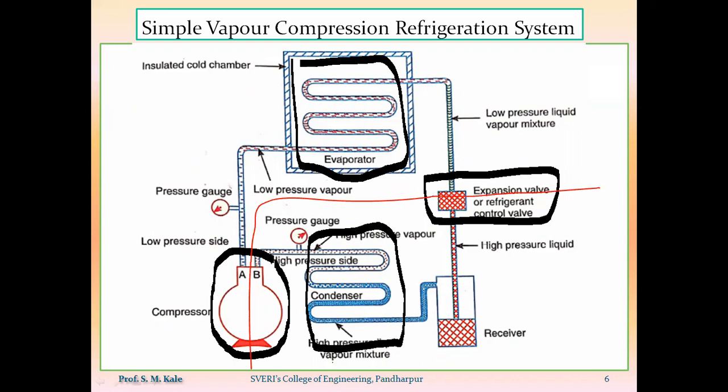So whatever line I have drawn, above this line, whatever equipment will be there, those equipment will have the low pressure, that is also called the evaporator pressure. And whatever is below this line will be called the higher pressure, which is also called the condenser pressure. Wait for 1 minute.